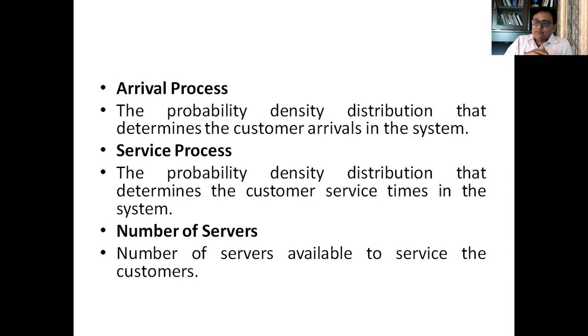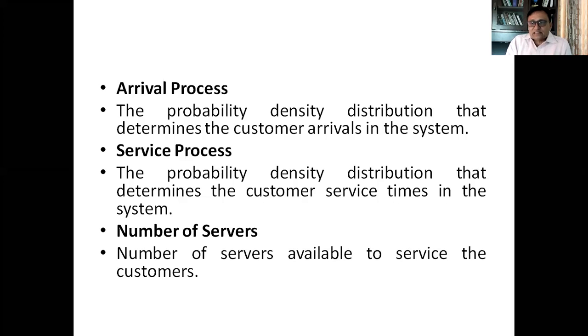What do you mean by that Poisson distribution? Poisson distribution means the customer who arrives in the 10 minutes before may not follow the customer who will arrive after 10 minutes. So suppose if in 1 hour, 6 customers are arriving, one customer may arrive in the beginning of the hour, another customer may arrive in the middle of the hour, and another customer may arrive at the end of the hour.